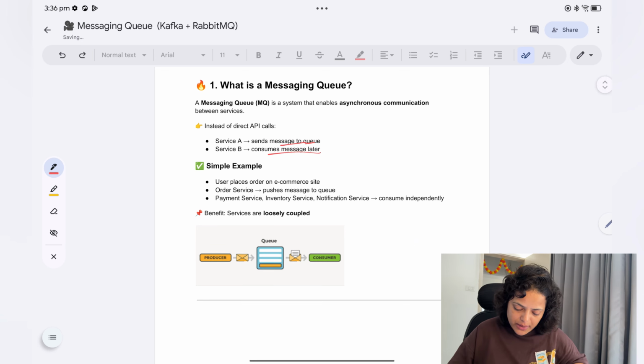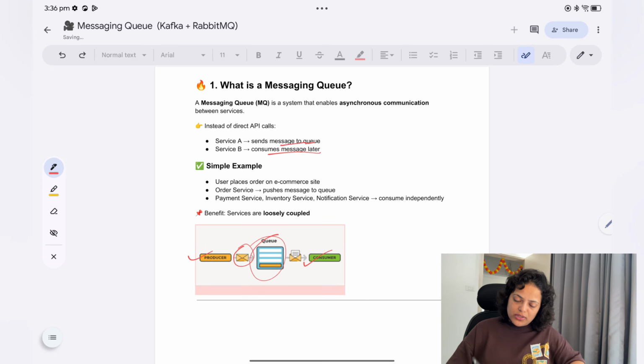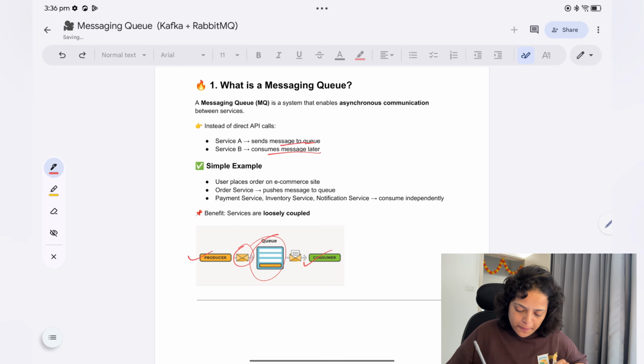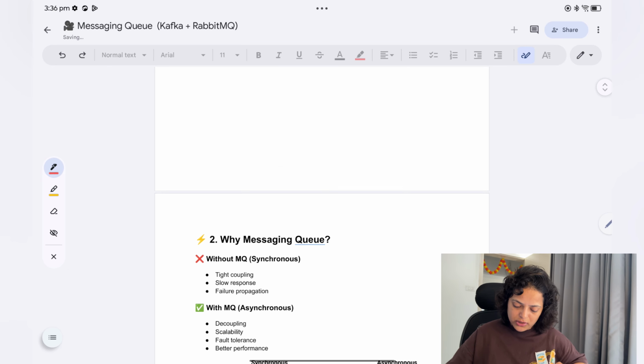Simple example, if you see here, first you see the diagram. First you will have a producer which is sending the message on a queue, and then a consumer is using that message. Now a simple example: a user places an order on an e-commerce site, which we discussed. The order service pushes a message to the queue, and then the payment service, inventory service, and notification service consume it independently. They don't need to wait for each other.